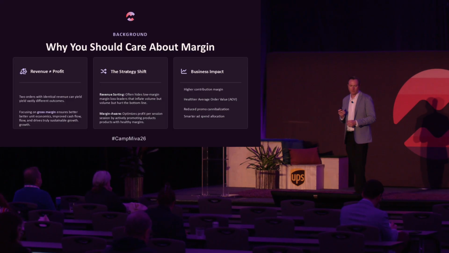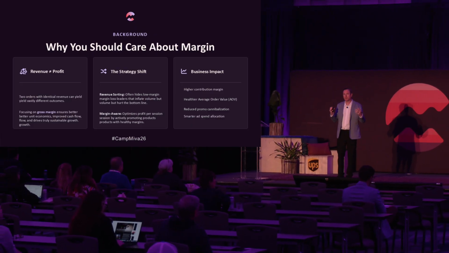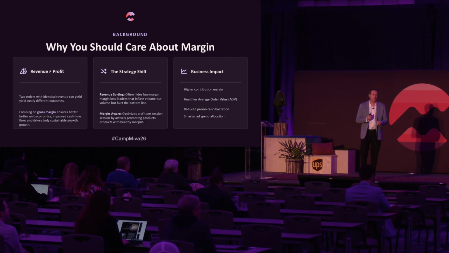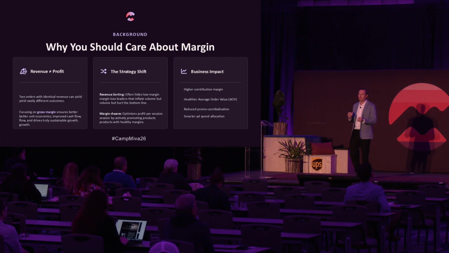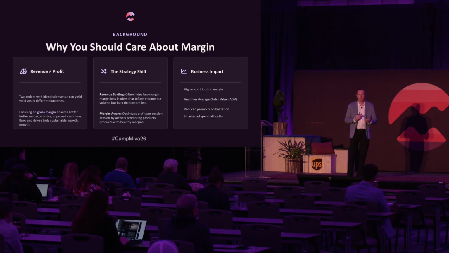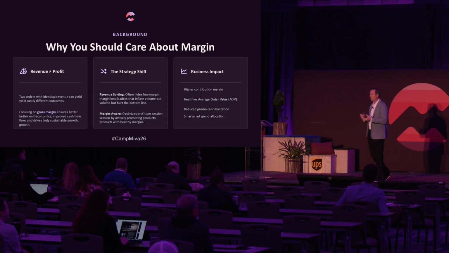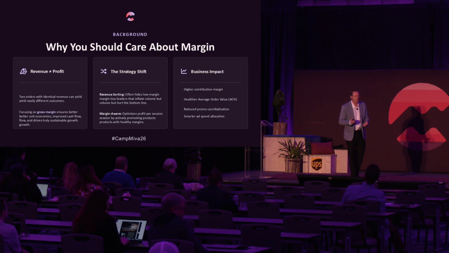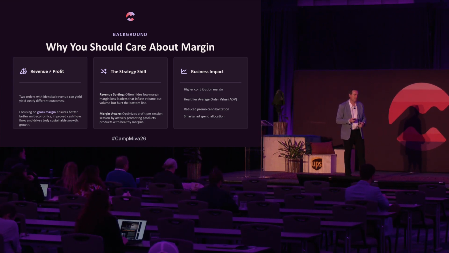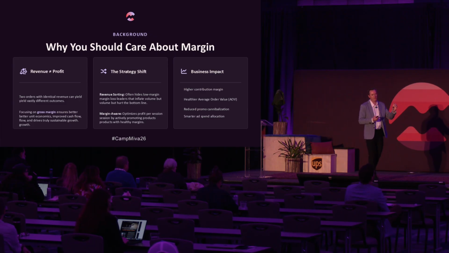So why should you care about margin awareness? I mean, it's obvious, but I'm going to rehash this over and over again throughout these slides. As e-commerce store owners, as business owners, we spend a lot of time looking at things like top line revenue, a lot of times looking at Google Analytics with conversion rate, and a lot of times optimizing ad spend if you do a bunch of it. But at least in my experience, and I've worked with a lot of you over the years, there's less time spent trying to maximize profit, because profit is a little harder to calculate.